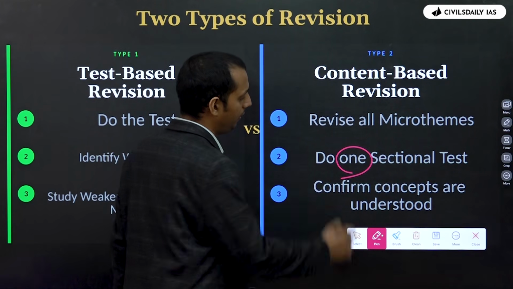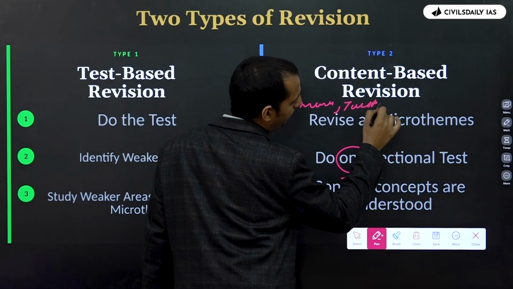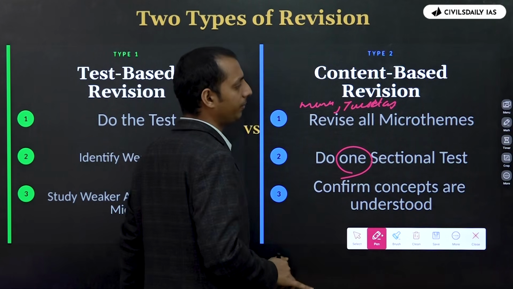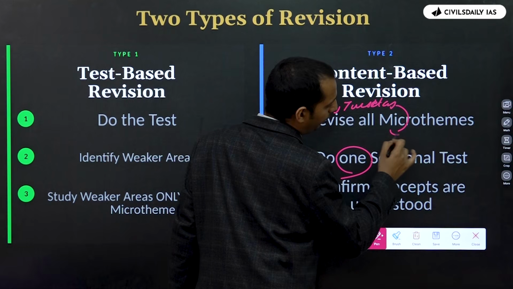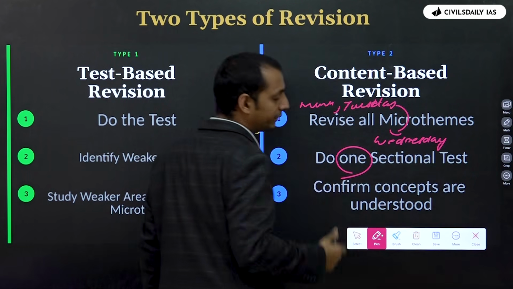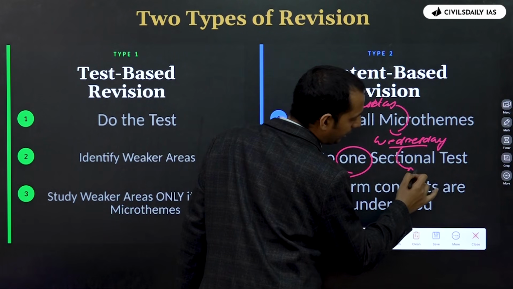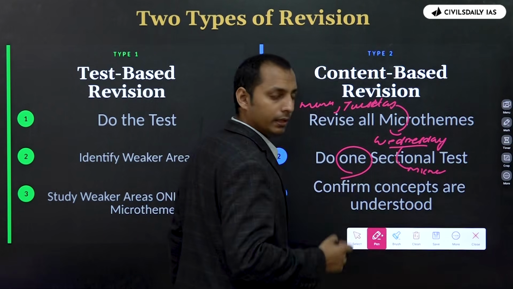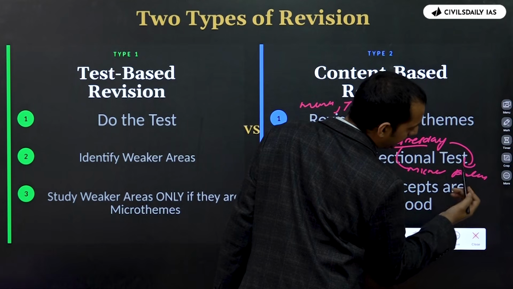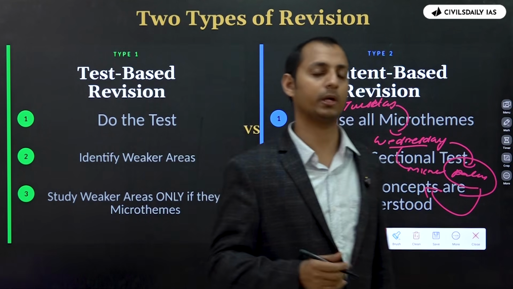Now, what do you do? Monday and Tuesday, you study all the micro themes. Okay, you complete all the micro themes of a particular subject. And on Wednesday morning, or the third day, you can take 1 test. When you take that, you will understand the particular micro themes that you are lacking. And for the whole pending hours which you have on the third day, you revise that particular micro theme on which your accuracy is very low.